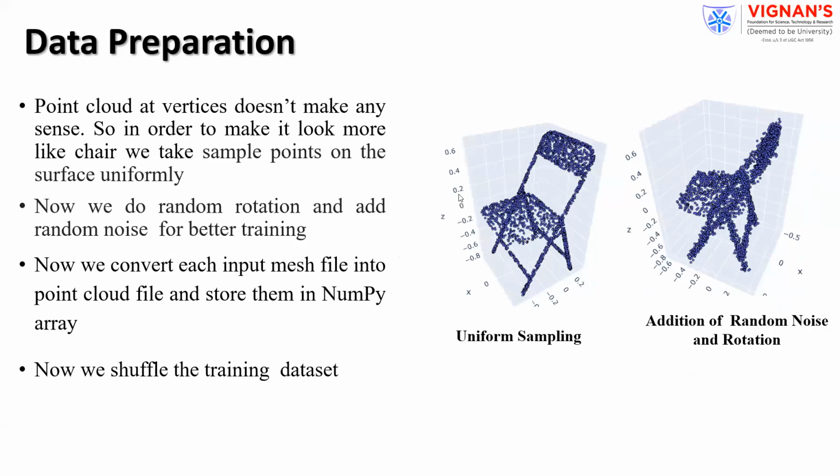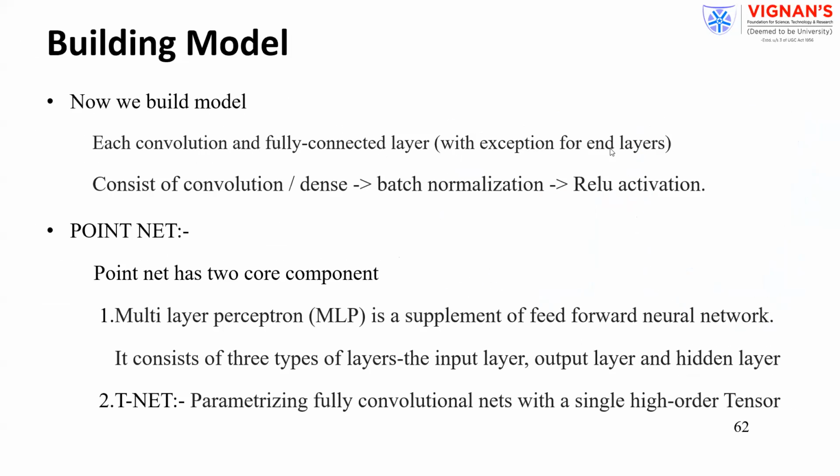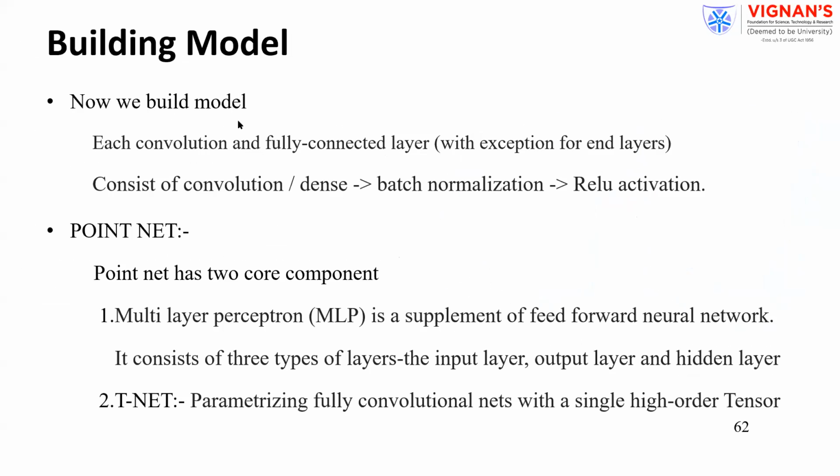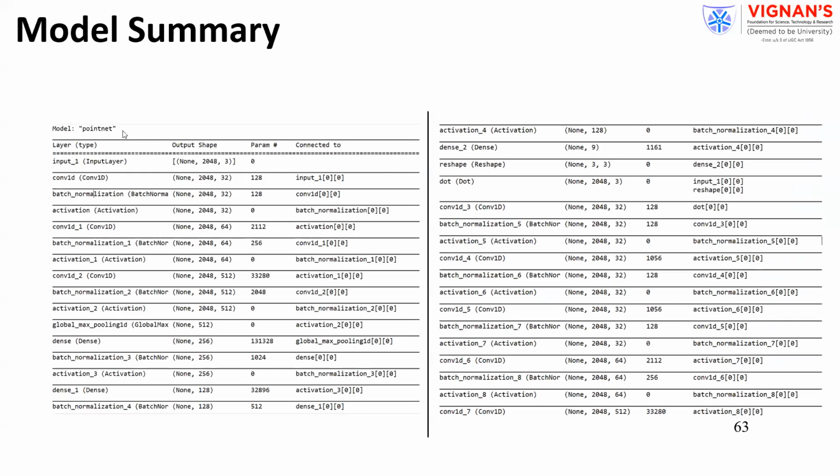That is the reason you have to go with sampling. That means using random noise, you add additional noise so that you can get the shape. Once you are ready with the PointNet data, you can build the PointNet model. Once you build the model, you can fit and train as well as test.